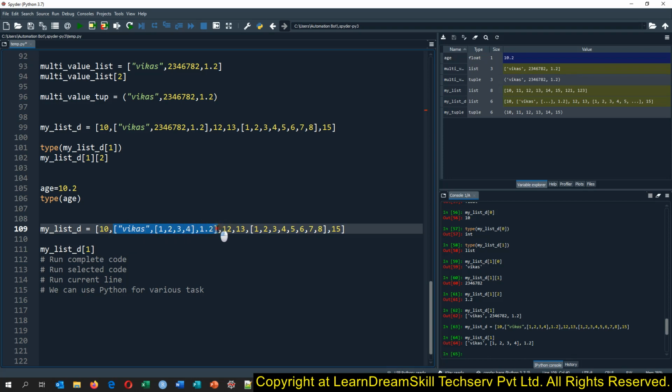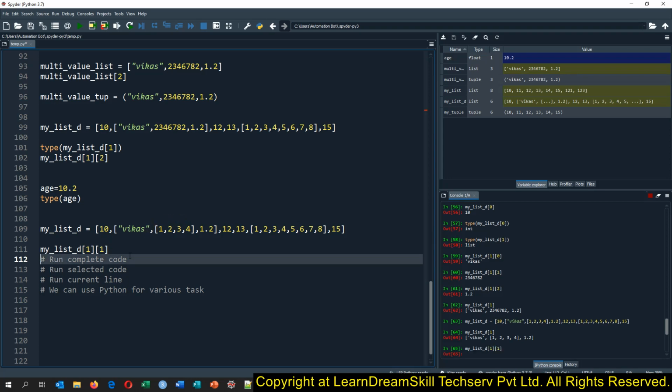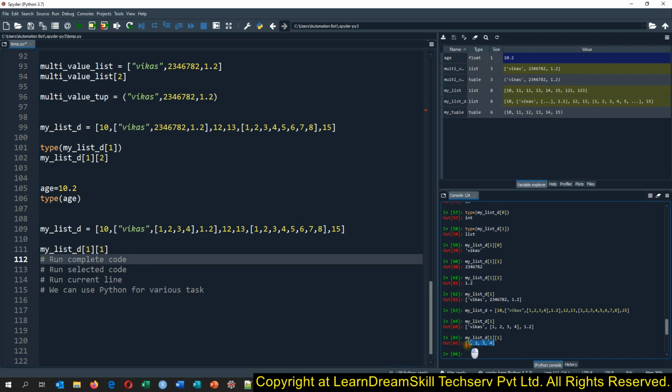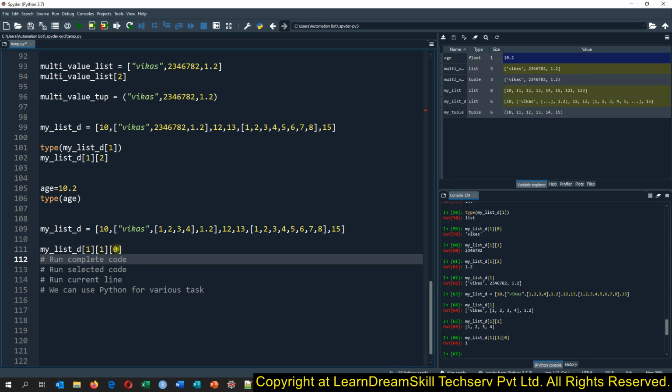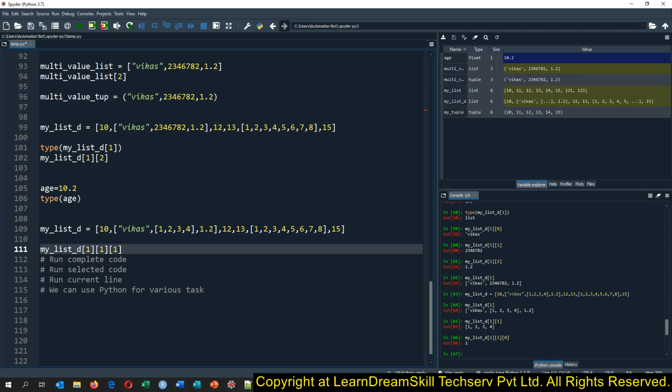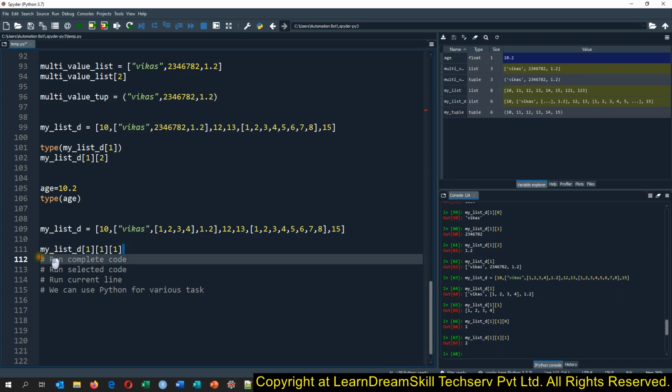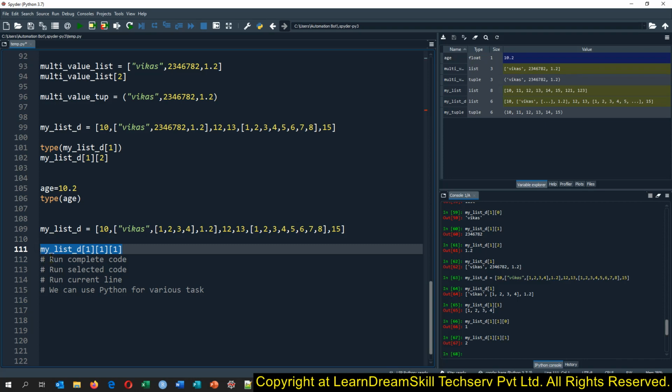It is the first element, and I want to extract the second element of this. So I'll just say 1 and run the code. So see what we are getting. Then we can just use another bracket to say 0 or whatever it is, 1 or 2. So this way you can just create your multi-index list as well.